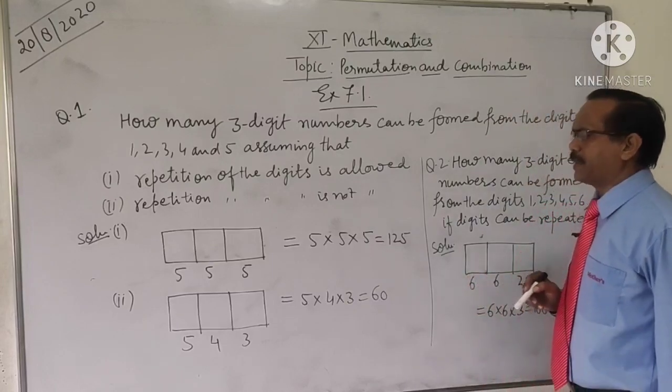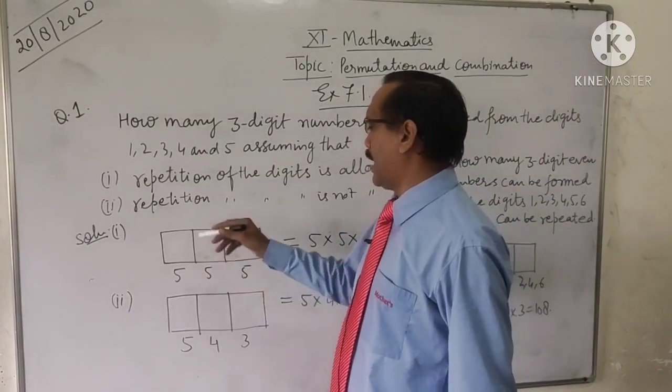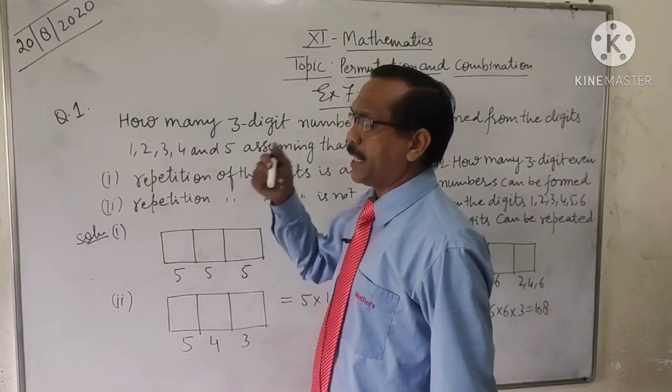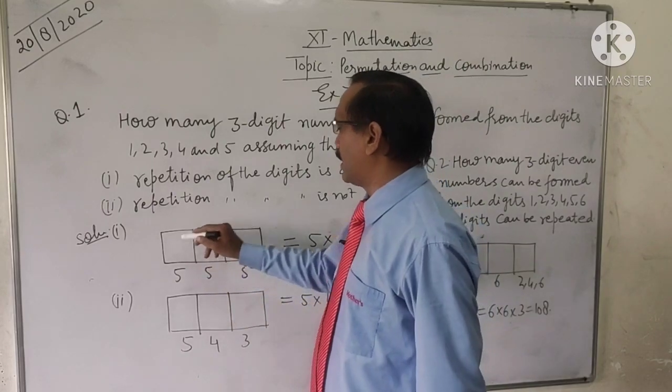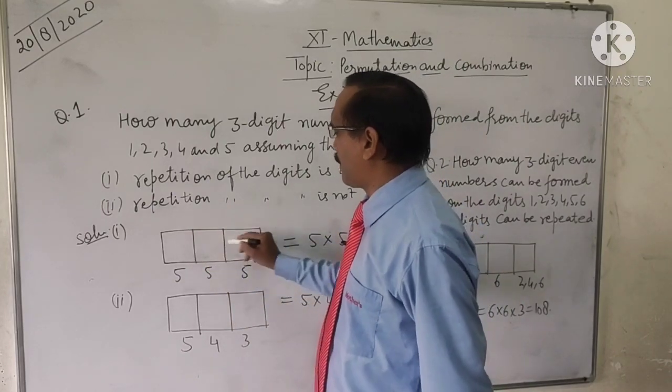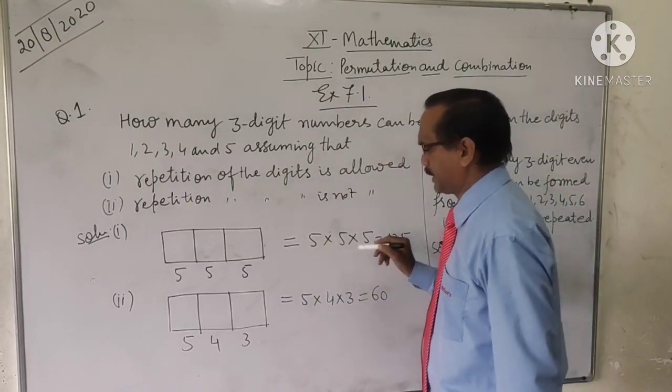The question is why we are multiplying? Because all the places are independent. Any place can be filled individually in 5 ways. They are all different, they are not dependent on one another. That's why we are multiplying all these terms.